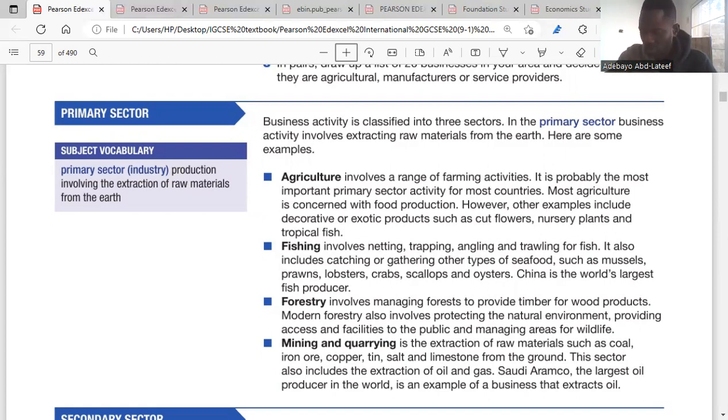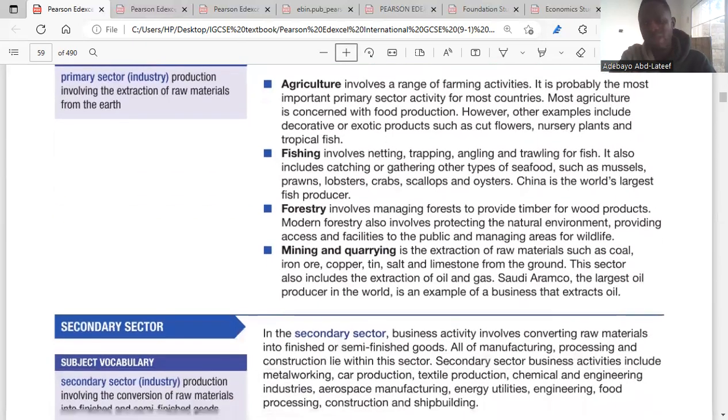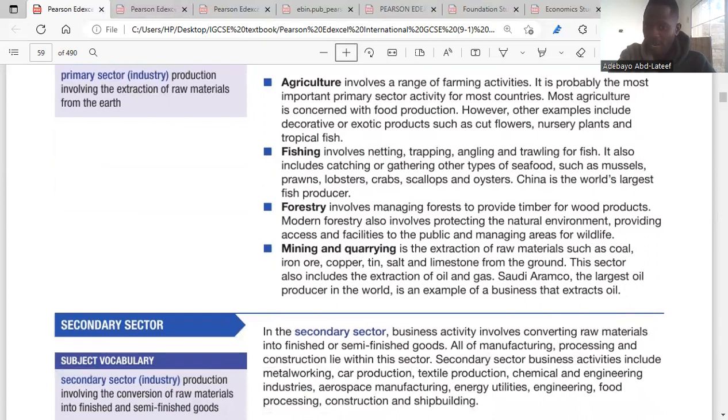Then we have forestry. We're talking about managing forests to make them available for the production or manufacturing of wood for furniture and the rest. Then we have mining and quarrying. For mining and quarrying, we're talking about extraction of raw materials from the ground, like oil, like coal, like copper. These are from the primary sector of the business.